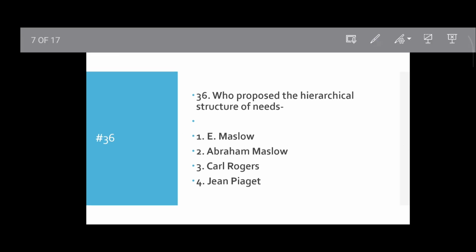Question number 36. Who proposed the hierarchical structure of need? Who proposed the hierarchical structure of need? E. Maslow, Abraham Maslow, Carl Rogers, Jean Piaget.